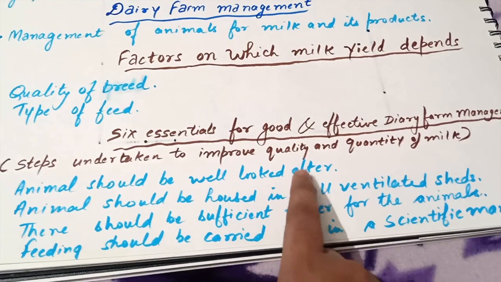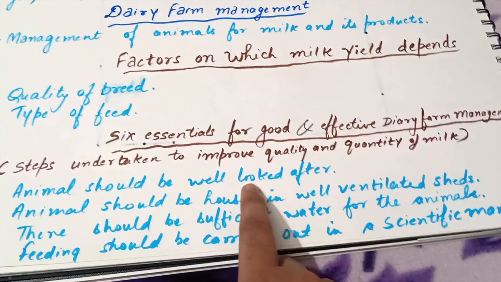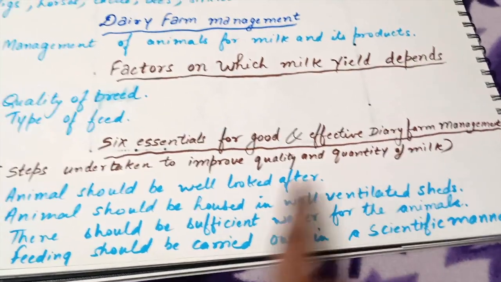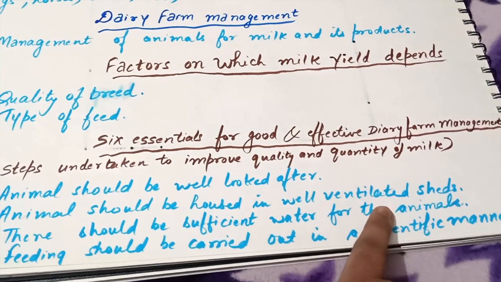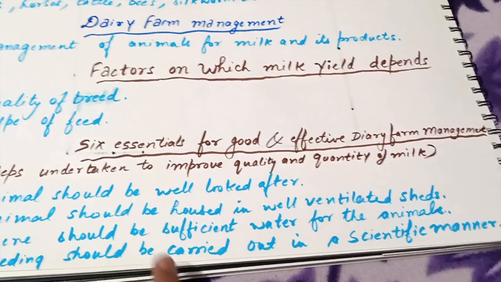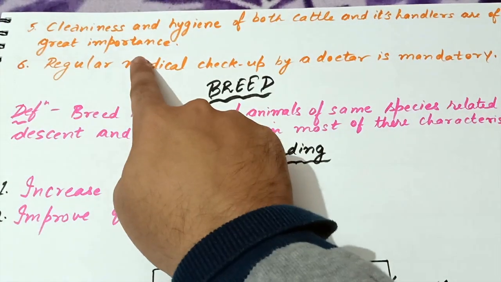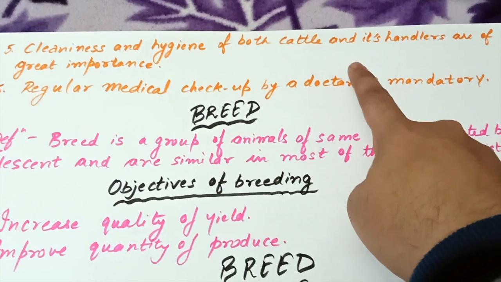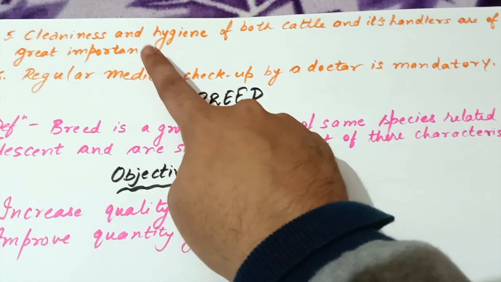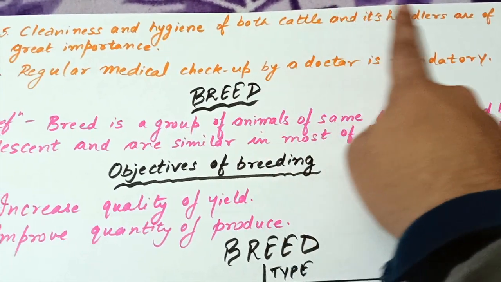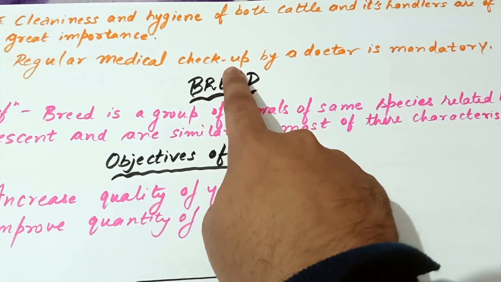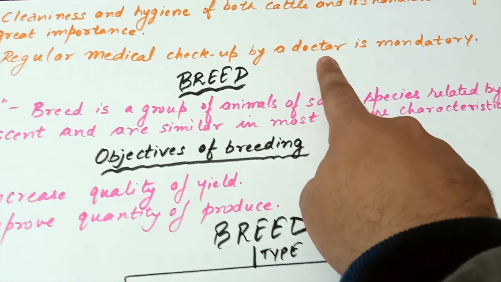Animals should be well looked after. Proper care should be given to these animals. Then there should be sufficient water for the animals. So for the cattle, we should have sufficient water. Feeding should be carried out in a scientific manner. We should provide good feed to the cattle. Cleanliness and hygiene of both cattle and its handler are of great importance. Means hygiene of cattle as well as handler should be maintained. And last thing is that we should have regular medical checkups of the cattle by a doctor.